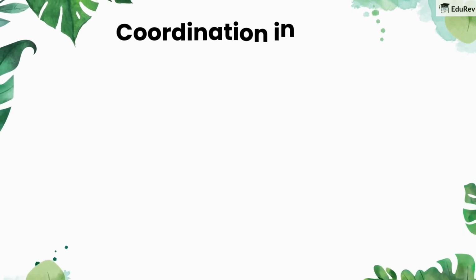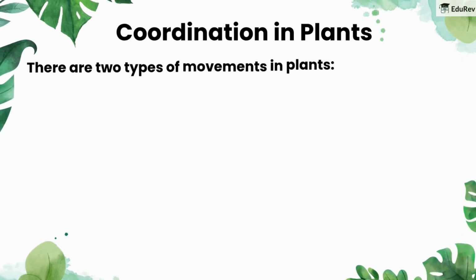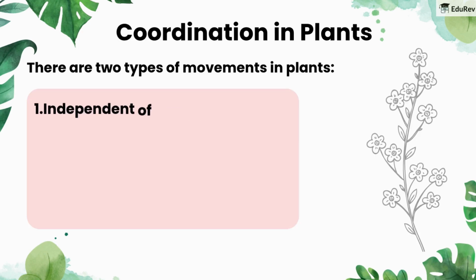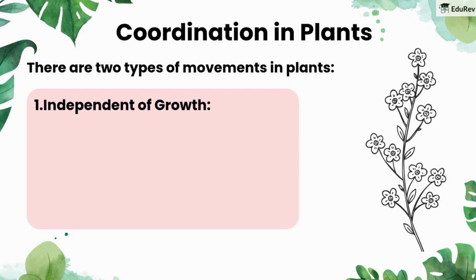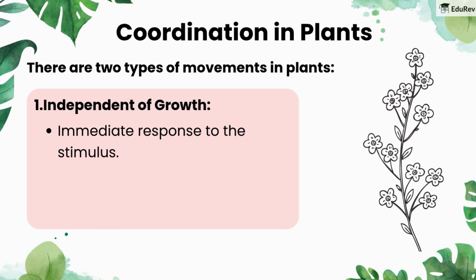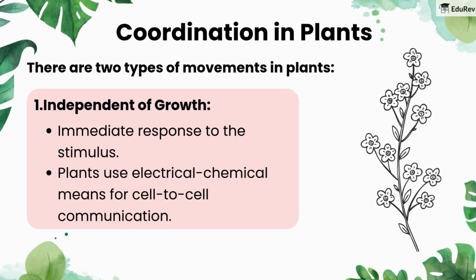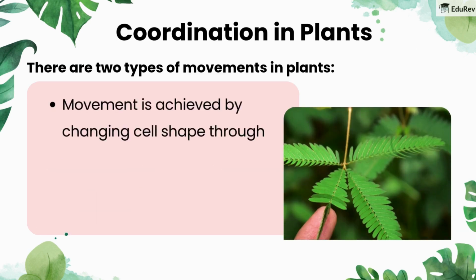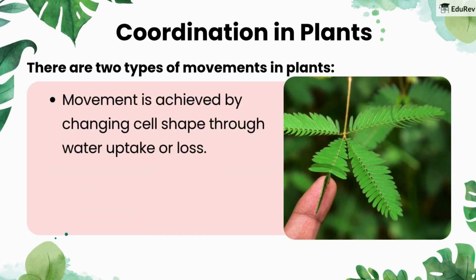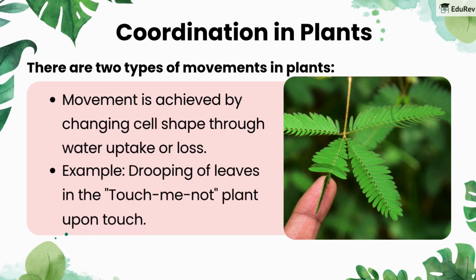Coordination in plants. There are two types of movements in plants: independent of growth, with an immediate response to the stimulus. Plants use electrical chemical means for cell-to-cell communication. Movement is achieved by changing cell shape through water uptake or loss. Example: drooping of leaves in the touch-me-not plant upon touch.